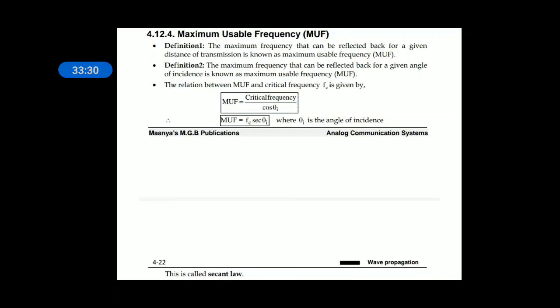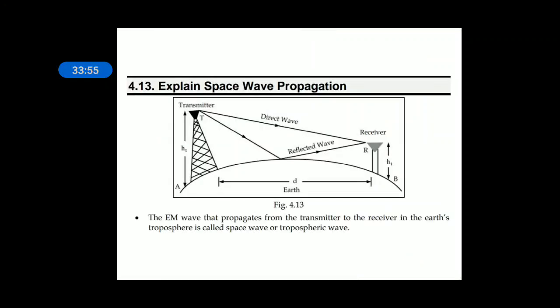MUF is equal to fc secant theta. It is also known as the secant law, where fc is the critical frequency and theta is the angle of incidence. MUF is equal to fc secant theta i.